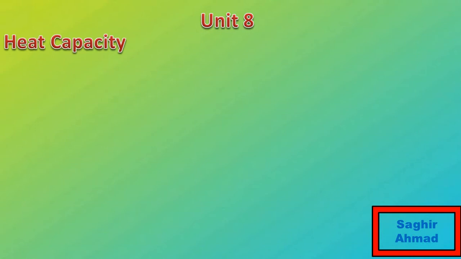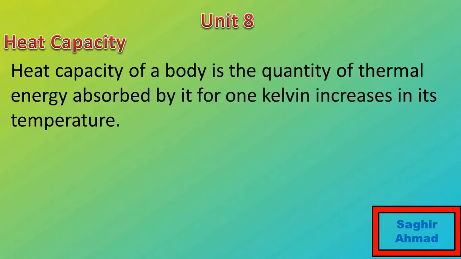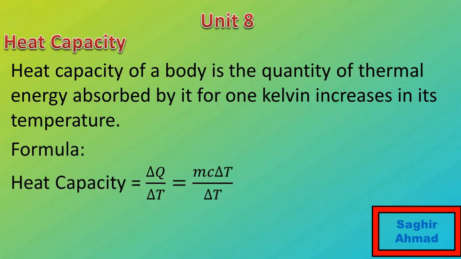Welcome to this video. In this video we are discussing heat capacity and further topics. What is heat capacity? First of all we define it, then we take an example to understand heat capacity. It's defined as the quantity of thermal energy absorbed by a body for a 1 Kelvin increase in its temperature. Its formula is heat capacity equals ΔQ over ΔT. Now I am putting the value of ΔQ, that is mcΔT over ΔT. ΔT cancels out and we get heat capacity equal to mc.